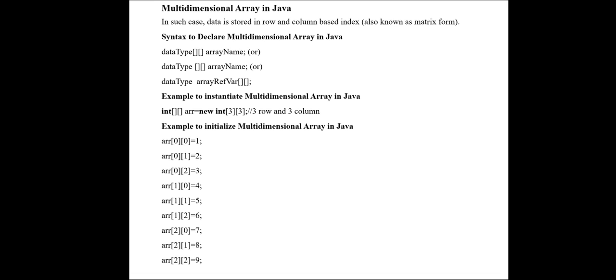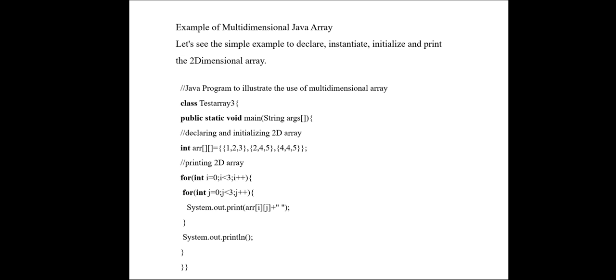So here 3 by 3 means the index will be from 0 to 2. Okay. So row 0 will have 0, 1, 2. Row 1 will have 0, 1, 2. Row 2 will have 0, 1, 2. So 3 rows and 3 columns. So for that we have assigned values.